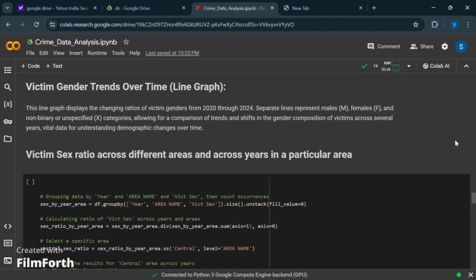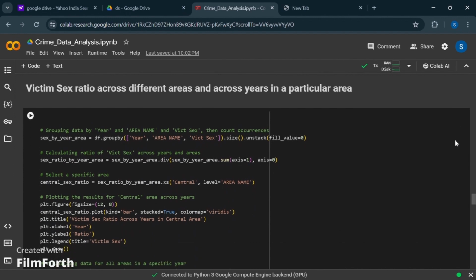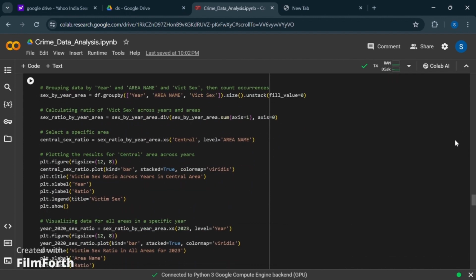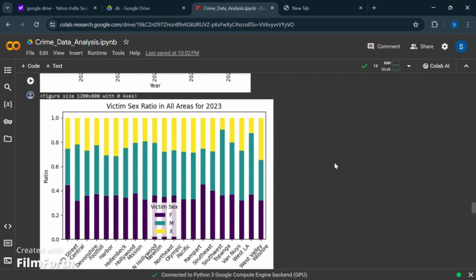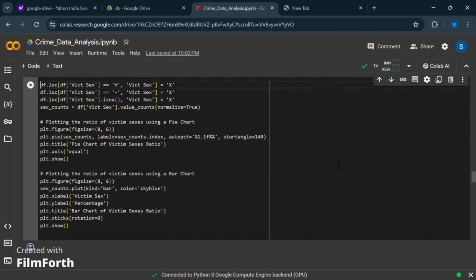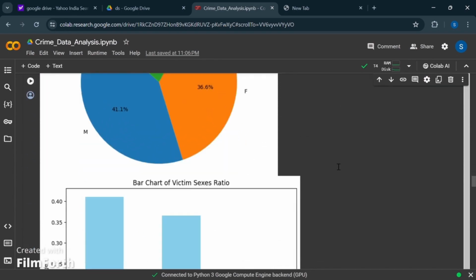The victim sex ratio across different areas has also been calculated with the help of graphs. We have grouped the area names with the victim sex ratio and years. As we can see in the graph, the purple represents the female, the sign represents the male, and X represents the non-binary category. And also, we can take a trend of areas with respect to their genders and over the years.